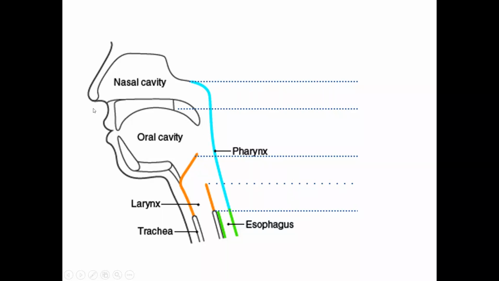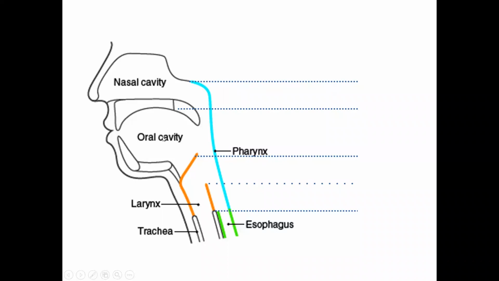The commencement of the nasal cavity is called anterior nares. The end of the nasal cavity which communicates with the oral cavity is called posterior nares. But if you want to sound more learned, you don't use the word posterior nares, you use the word choana. Choana is a communication of the nasal cavity with nasopharynx.